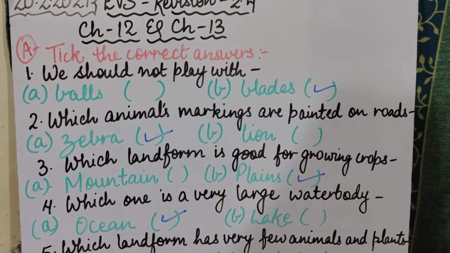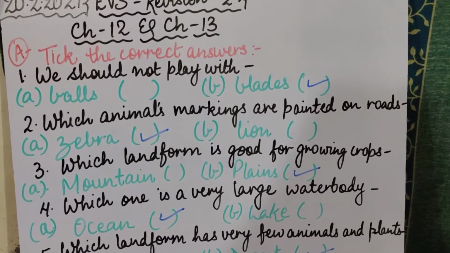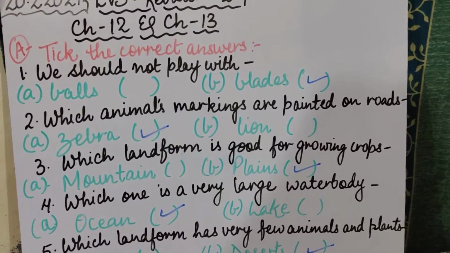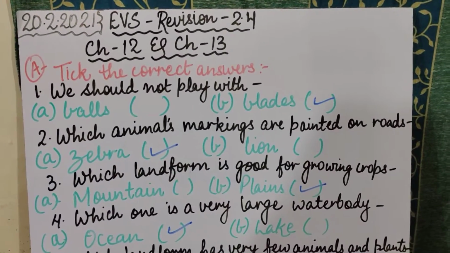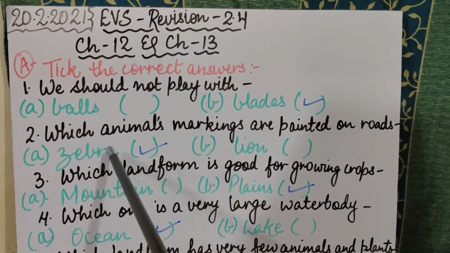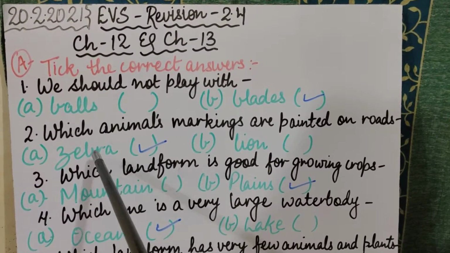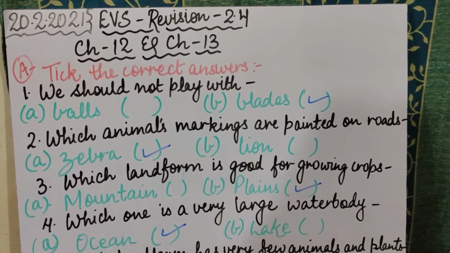That is why it is said that we should always cross the road from the zebra crossing. Why? Because on the roads you must have seen black and white lines, stripes painted, which are the markings of the zebra animal. Zebra is the animal with black and white lines.